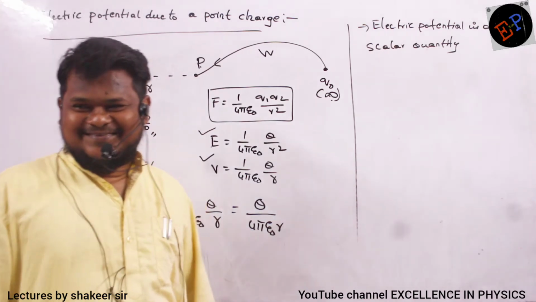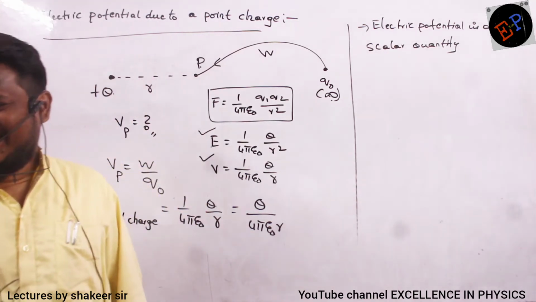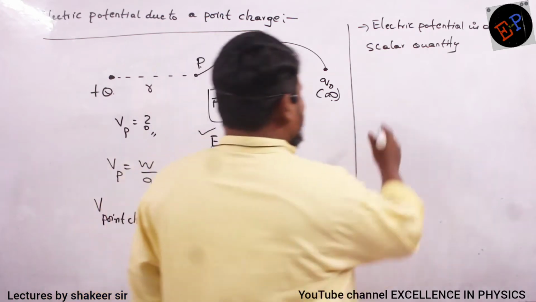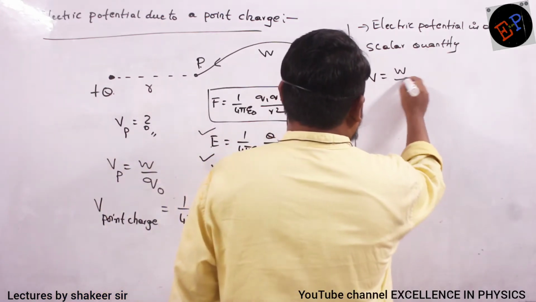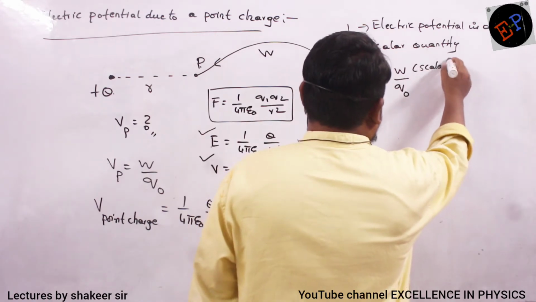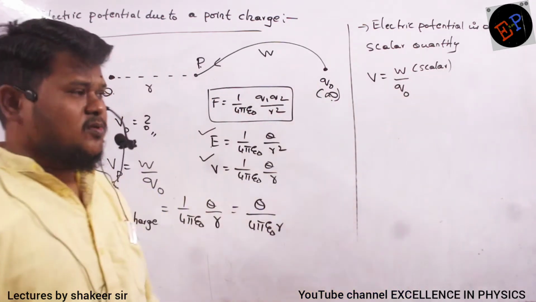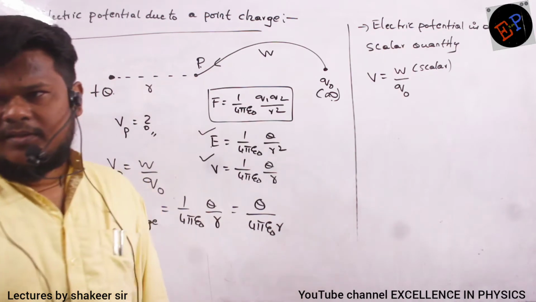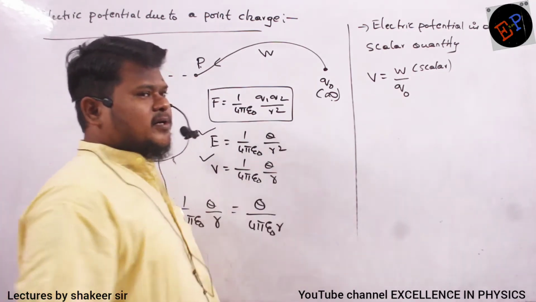Potential is nothing but work done per unit charge, no? Work done is a scalar quantity only, so work done per unit charge is also a scalar quantity, so it does not have any direction.